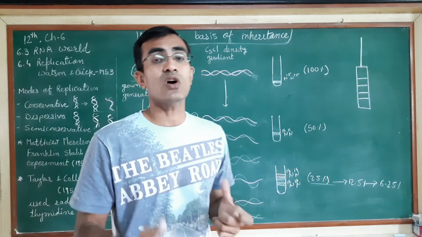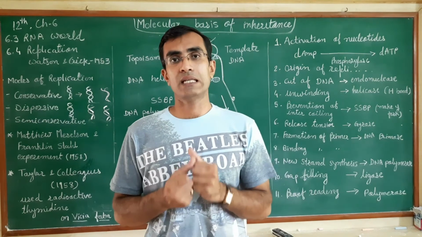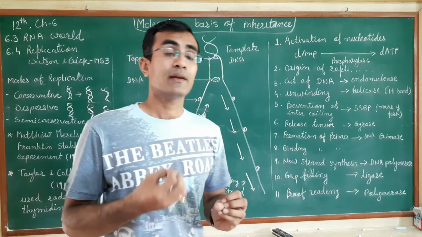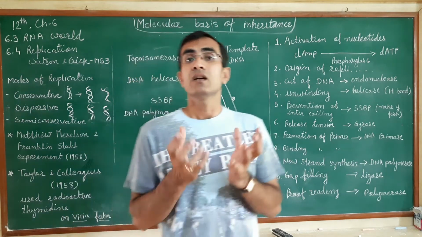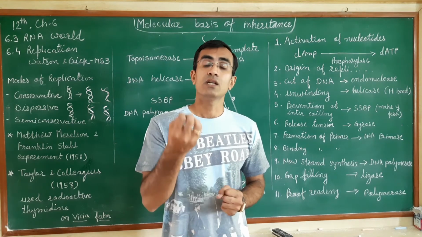Now we will talk about the replication process and the enzymes and machinery involved in this process. As we know, in prokaryotes the DNA is present inside the cell, whereas in eukaryotic cells, DNA is present inside the nucleus.